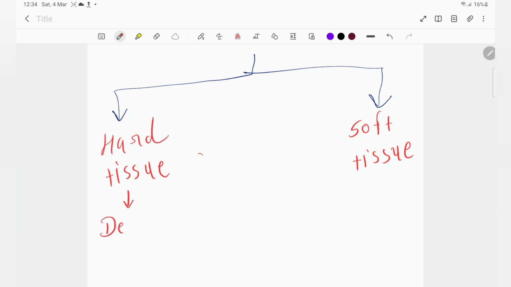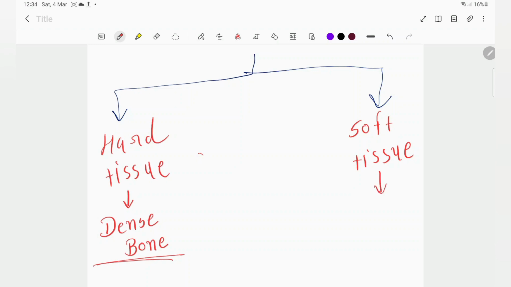Which type of bone? Dense bone. Okay, if you have learned in oral pathology about osteoclast disease or anything, due to that bone resorption is affected, and if bone will not resorb, then how will the tooth erupt? So this is our first physical barrier.